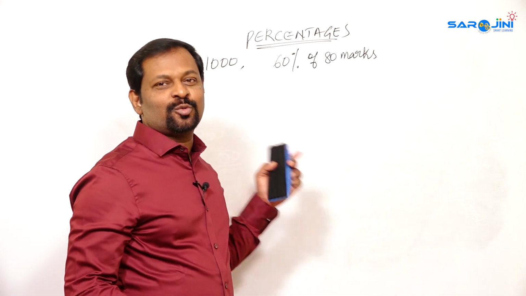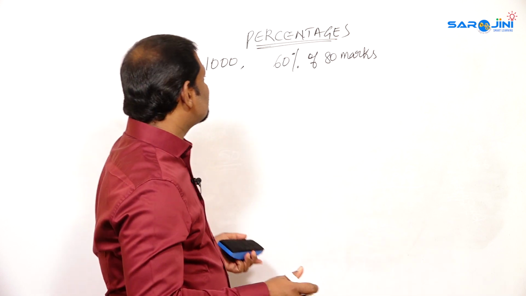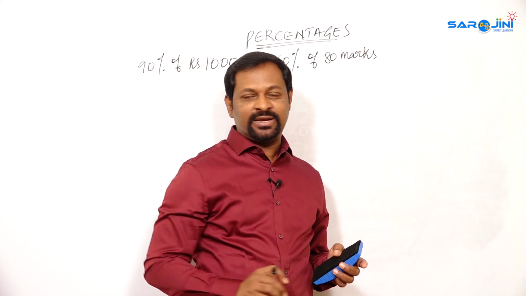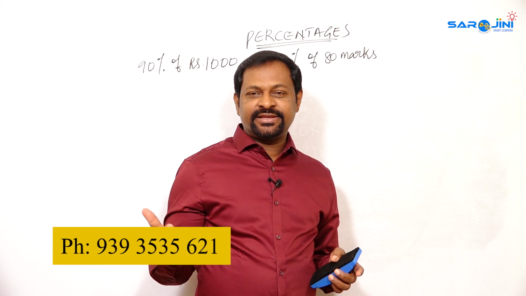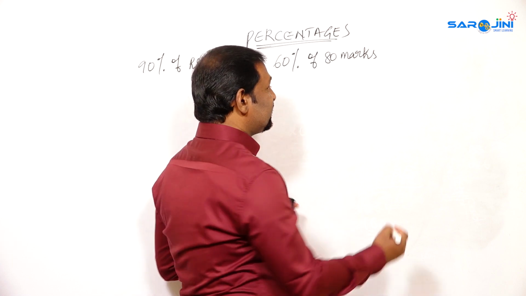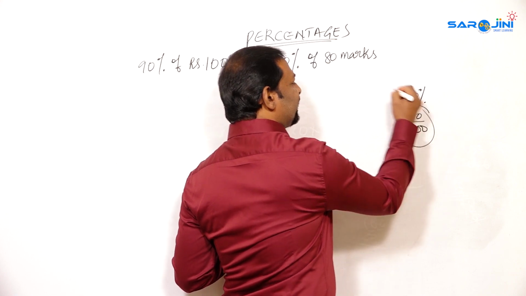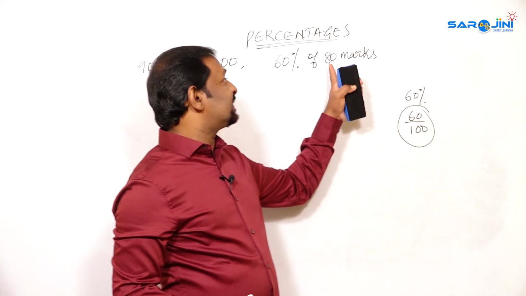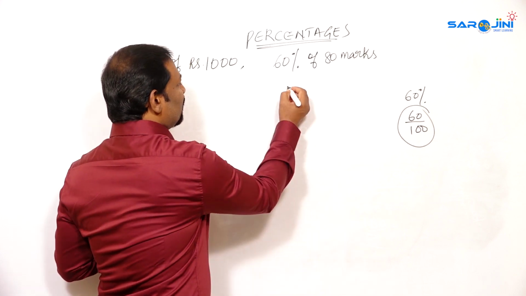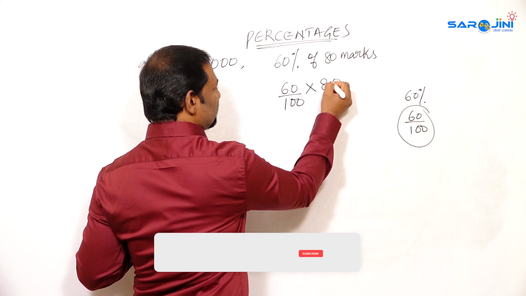So here I gave two more examples. It may be in rupees, it may be in marks, or it may be in percentage, whatever it is. So suppose an examination is conducted for 80 marks only. And the teacher says you got only 60%. If it is 60%, generally it is 60 by 100. So we calculate the numbers for 100 only. But the exam is given for only 80. Among that 80, you got 60%. So how are we going to do it? 60 by 100 into 80 marks.